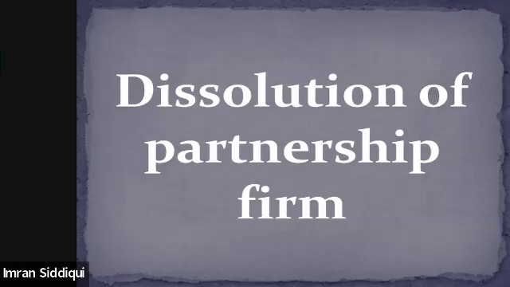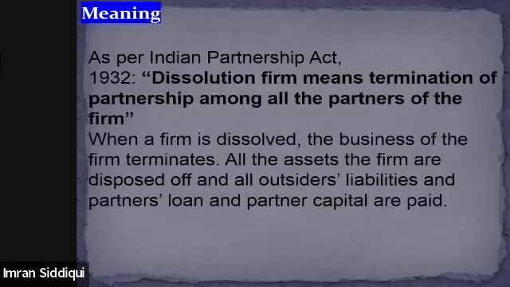In the last class, we talked about the meaning of dissolution, wherein I've told you that dissolution has been defined under the Indian Partnership Act 1932, which says that dissolution of a firm basically means termination of the partnership among all the partners. Or you can also say that dissolution is nothing but closing down the operations of the business, closing down the operations of the firm.